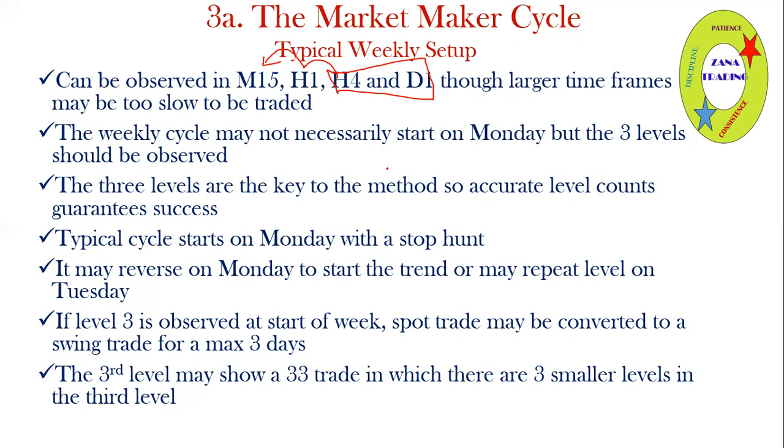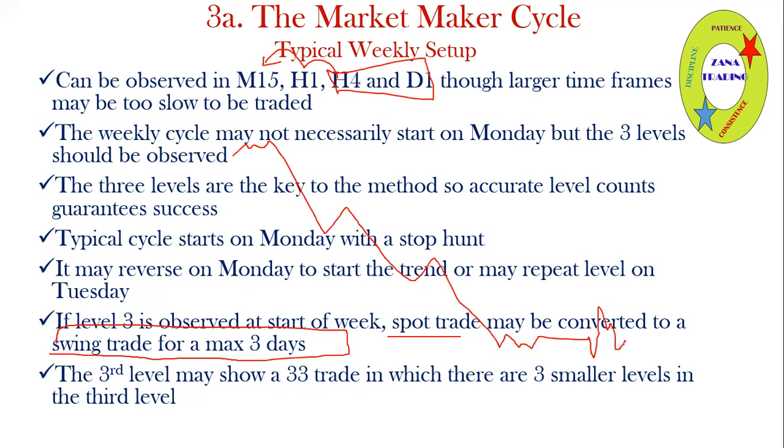And if level 3 is observed at the start of the week, the spot trade, which we end up according to what we're observing, may be converted to a swing trade. So a swing trade is one in which, let's say, in the previous week, you counted 1, 2, 3, and you're getting into your Monday there, right? The stop hunt and the like. Then, if you enter a trade here on Monday, you are assured of 1, 2, 3 levels.